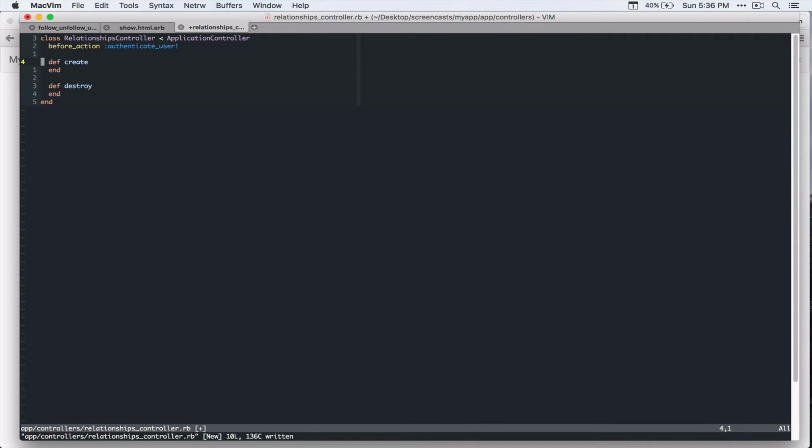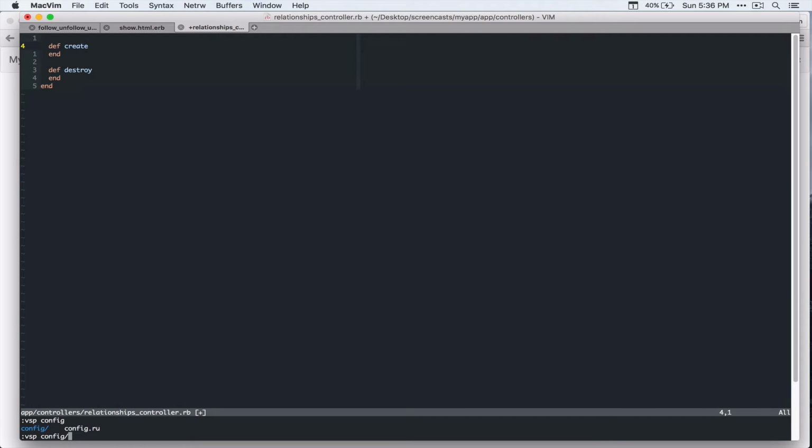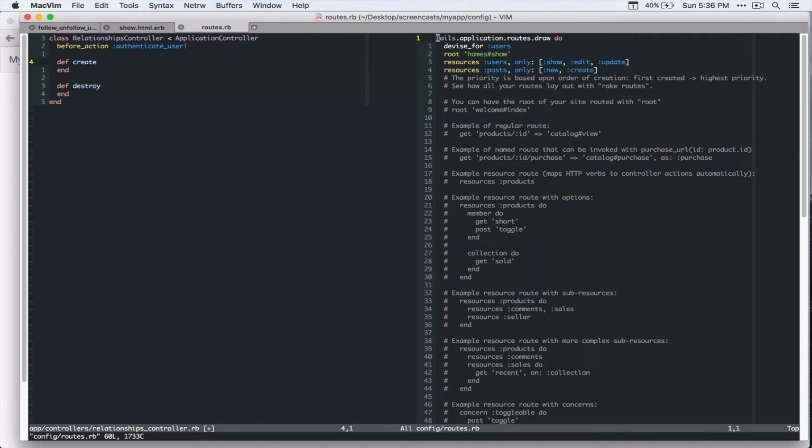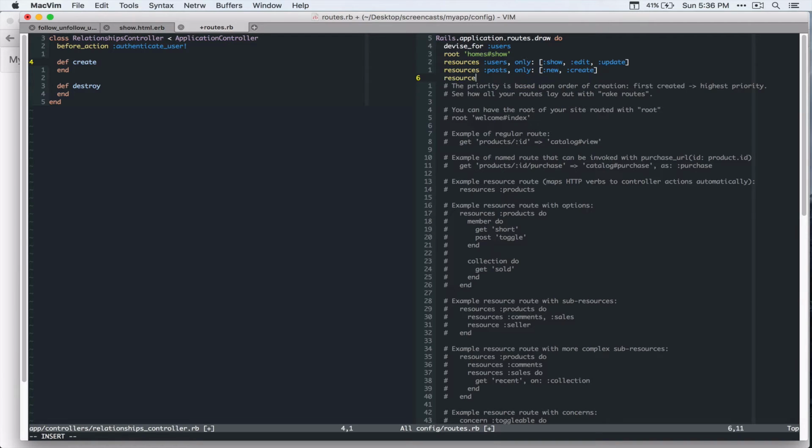All right, so let's add that to the route file before we forget. So here, resources. Actually, you can do resource and then relationships, only create and destroy.